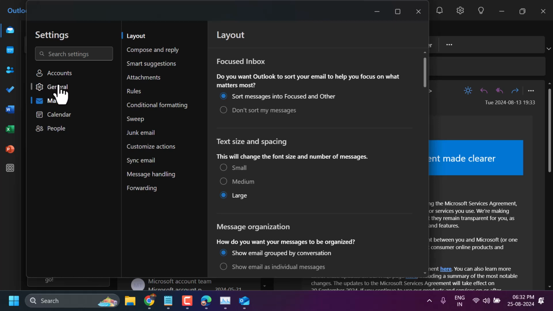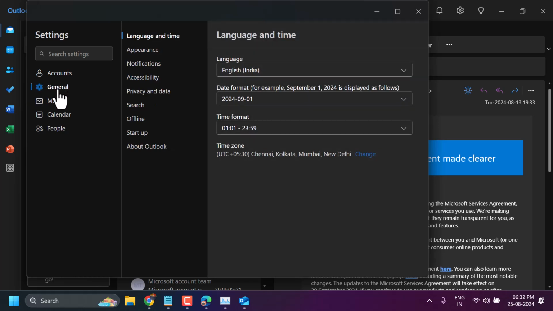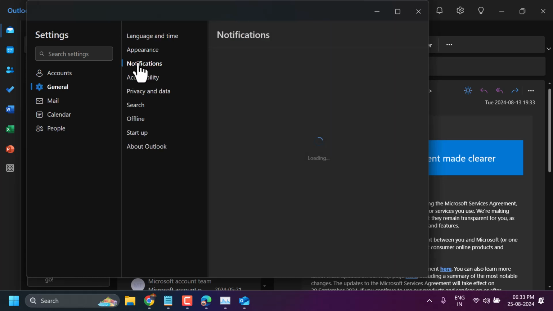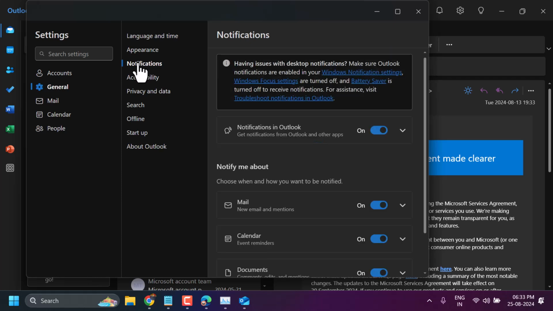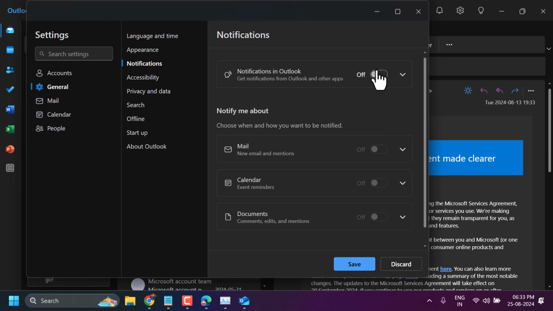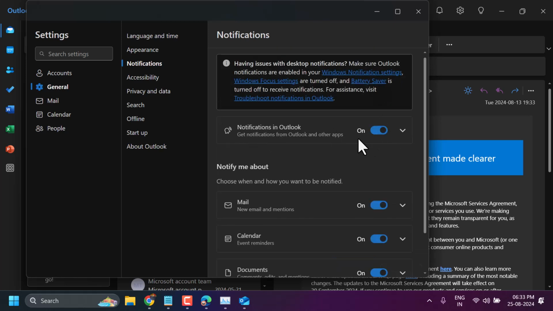Now here, click on General and Language and Time Settings. You will see the option Notifications. Now here is the setting Notifications in Outlook. You can make it on and off by selecting this setting to on or off.